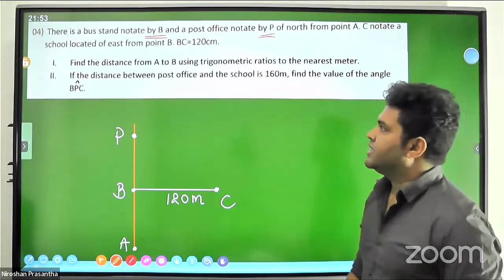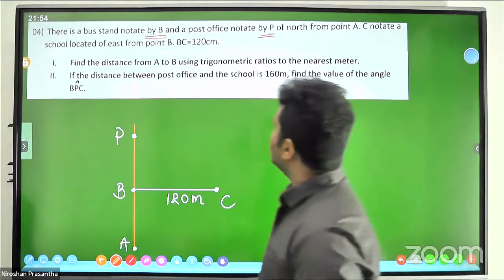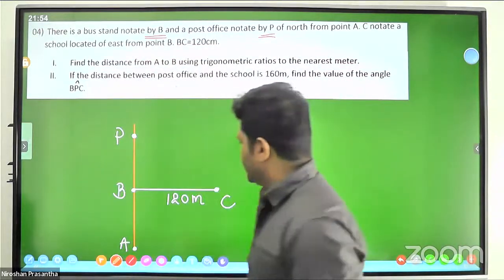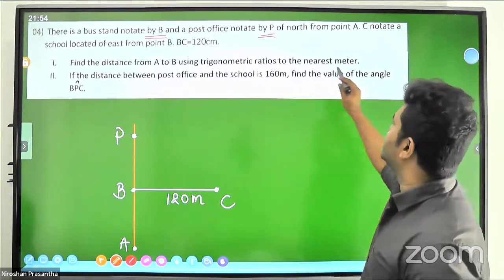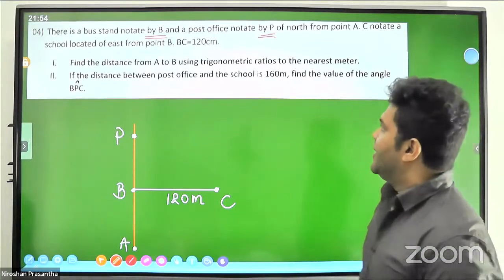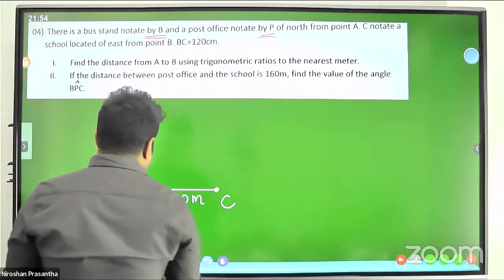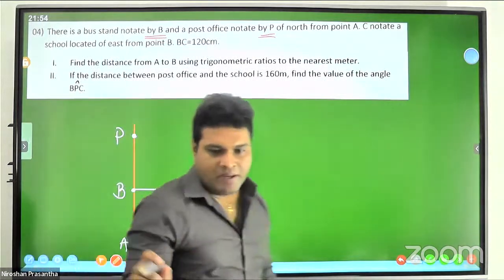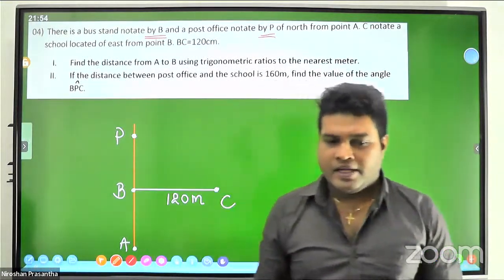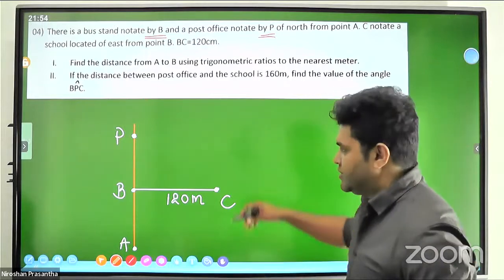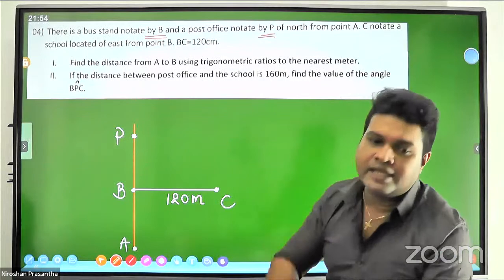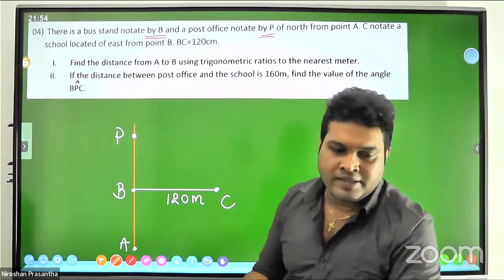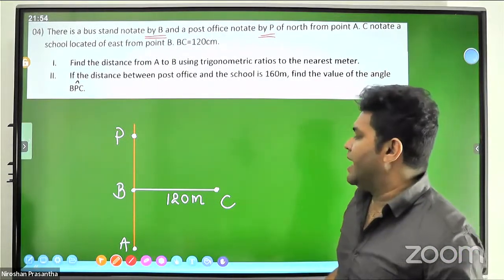And find the distance from A to B using trigonometric ratios, to the nearest meter. Now in the problem there's a diagram given, I think. I drew this from the beginning. In this diagram itself, you can see there was an angle. Can someone tell me the angle given and where?